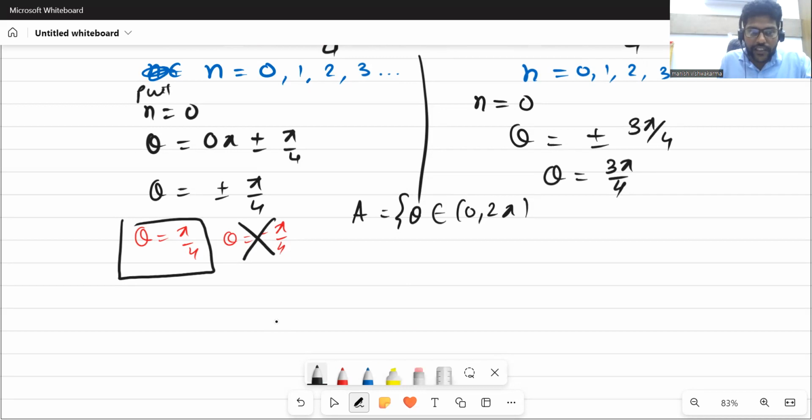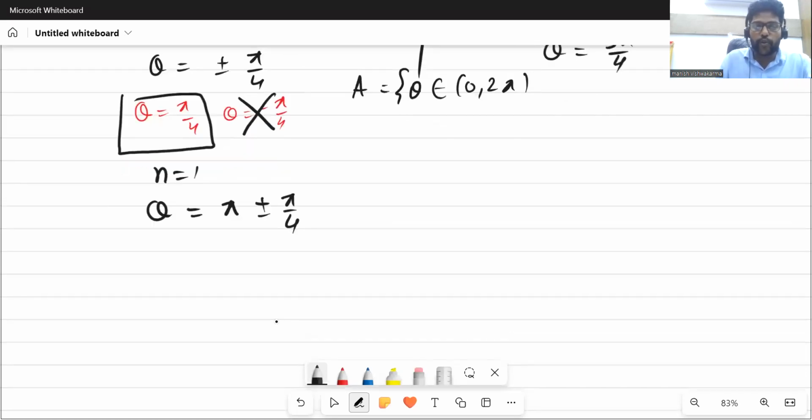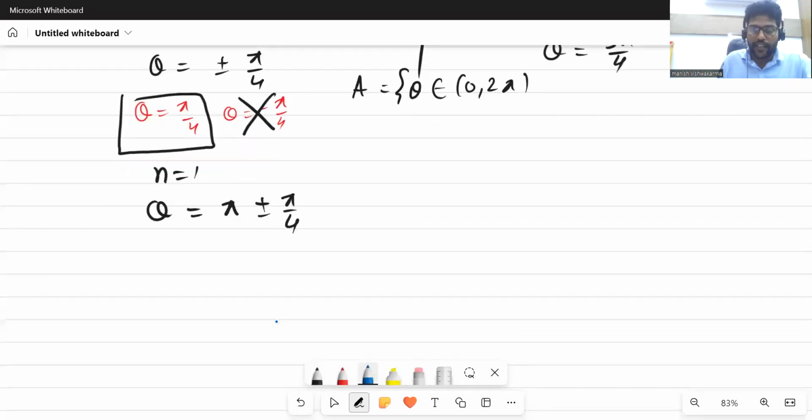Next, now we will see for n equal to 1. Put n equal to 1 into the equation. So theta is equal to 1 into pi, which gives pi, plus minus pi by 4. So from there again we will get two values of theta. Yes or no?